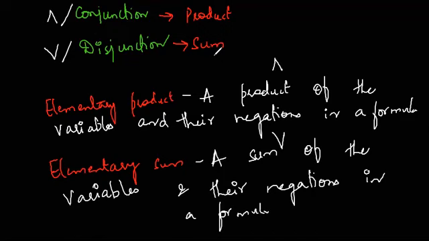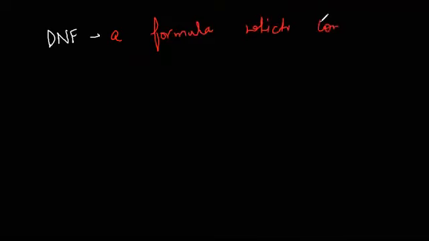Now we are supposed to give the disjunctive normal form. What is disjunctive normal form? It is a formula which is equivalent to a given formula and which consists of a sum of elementary products.